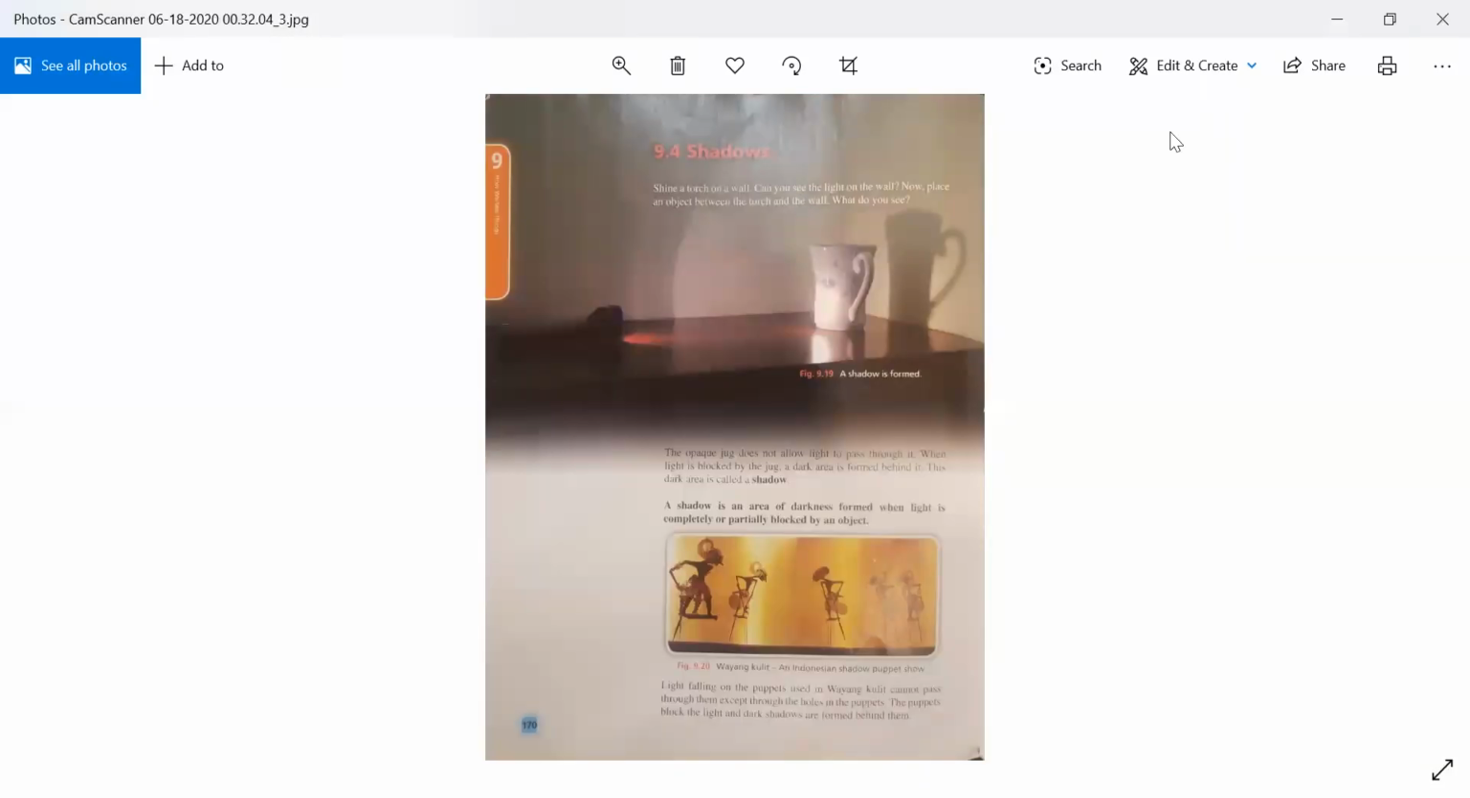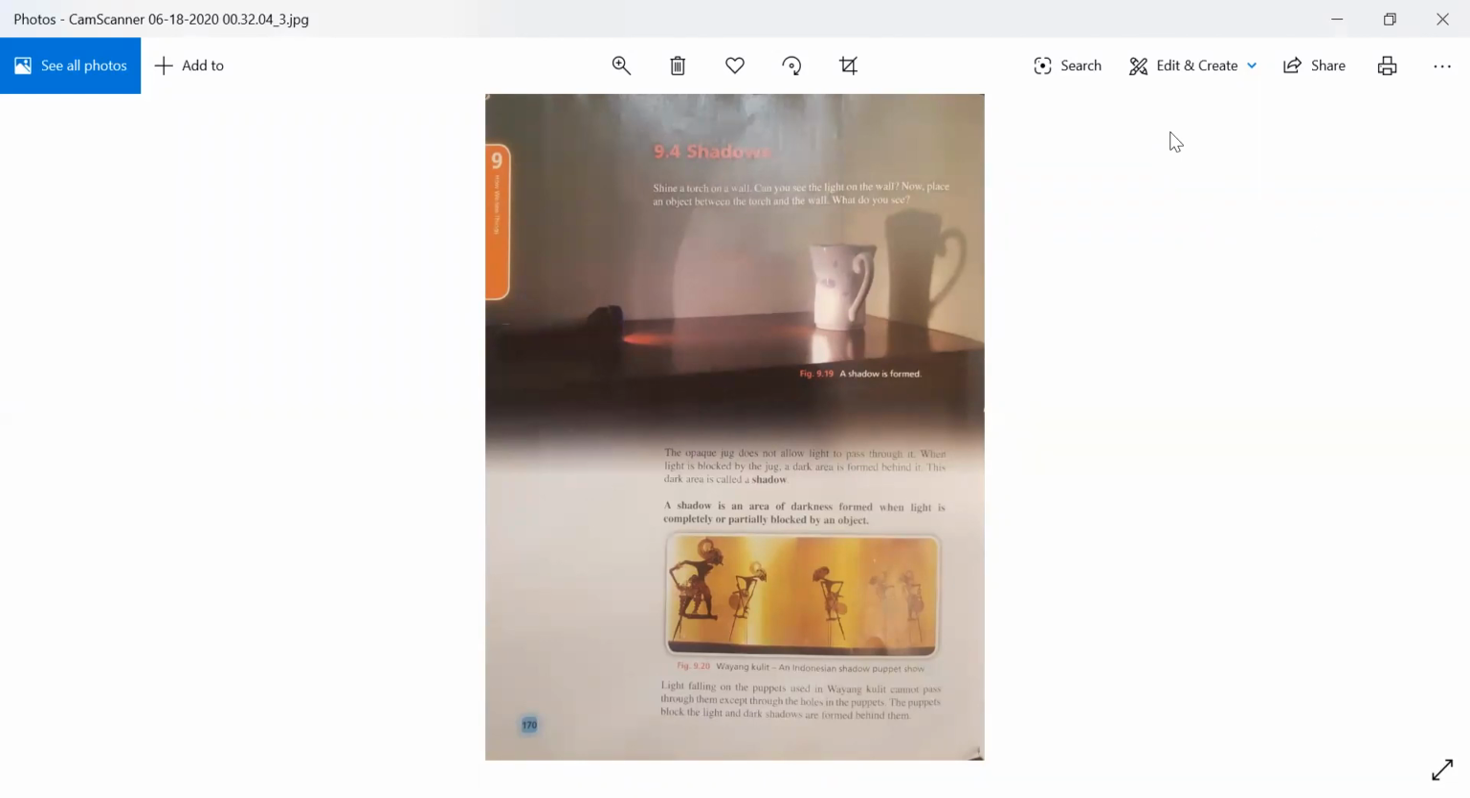Now open page number 170. Shadows. Shine a torch on a wall. Can you see the light on the wall? Now place an object between the torch and the wall. What do you see? The opaque jug does not allow light to pass through it. When light is blocked by the jug, a dark area is formed behind it. This dark area is called a shadow. A shadow is an area of darkness formed when light is completely or partially blocked by an object.